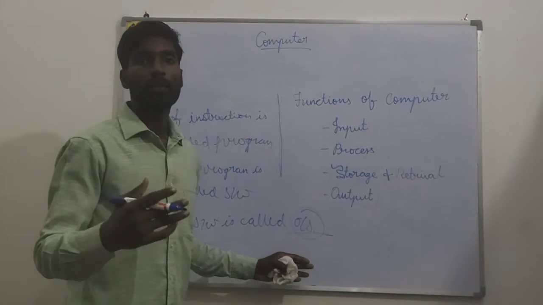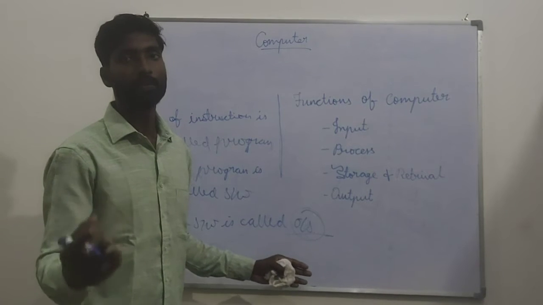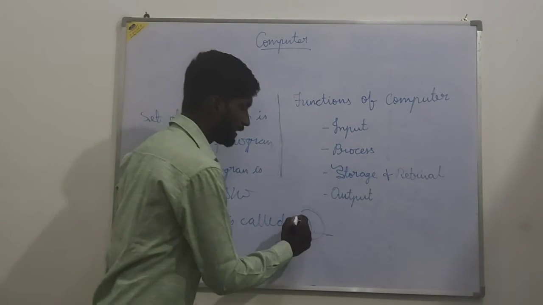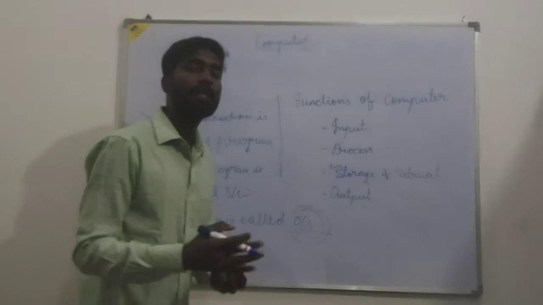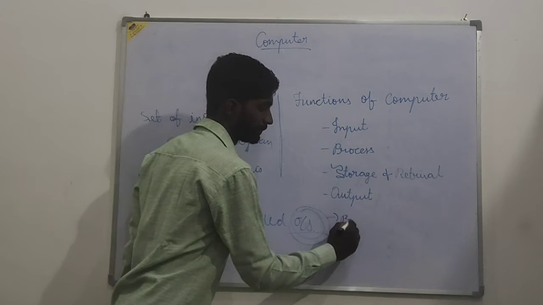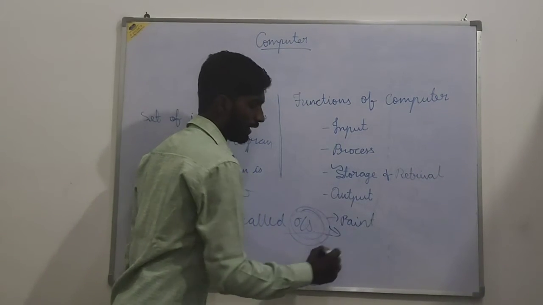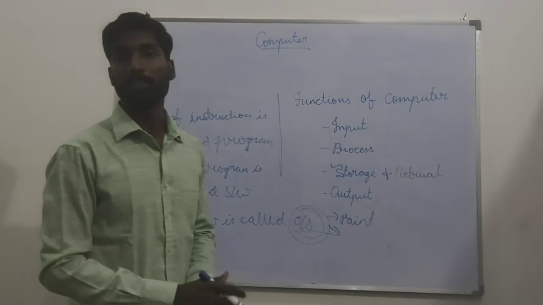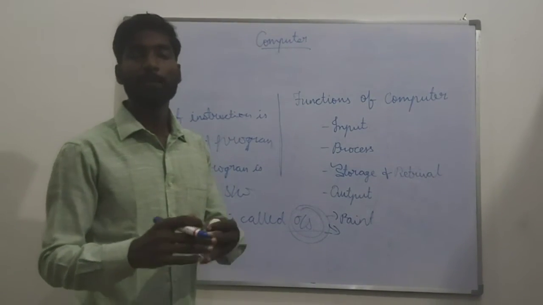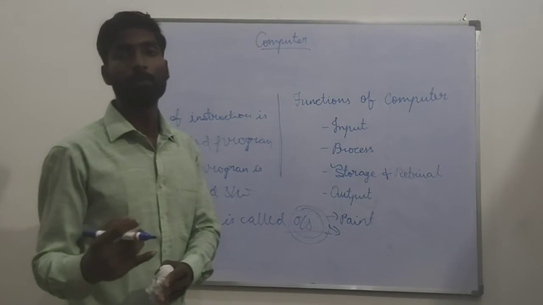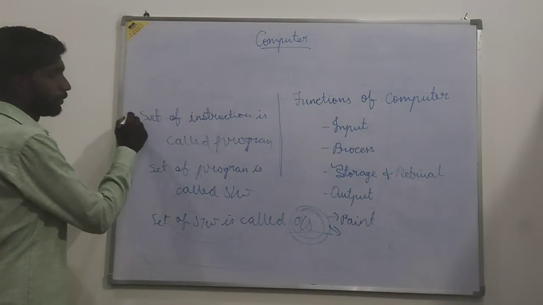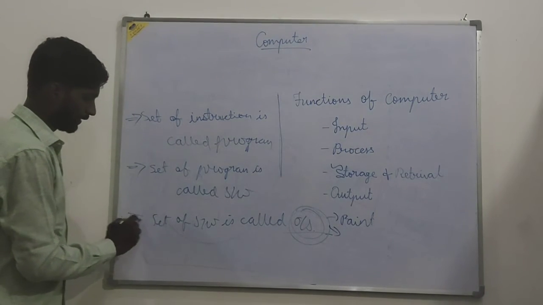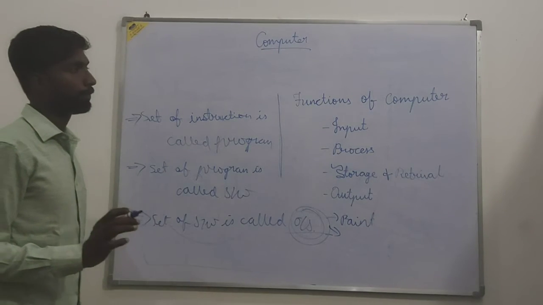Because when you are opening Windows 7, Windows 8 or Windows 10, any operating system, it is combined with many software like Paint. And the desktop you are seeing, the folders, everything, we can see only because of software. So this is the main key rule. Please kindly remember this. This is a basic concept, so you should be well aware of it.